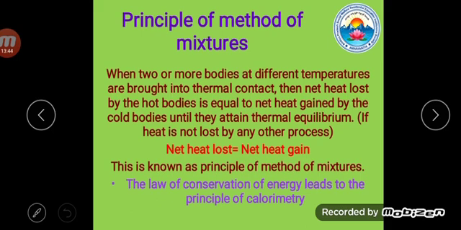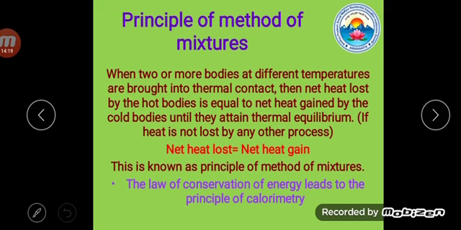Now, according to the principle of method of mixtures, what is our formula? When two or more bodies at different temperatures are brought into thermal contact, then the net heat lost by the hot bodies is equal to the net heat gained by the cold bodies until they attain thermal equilibrium. That is the principle of method of mixtures. Please try to understand.